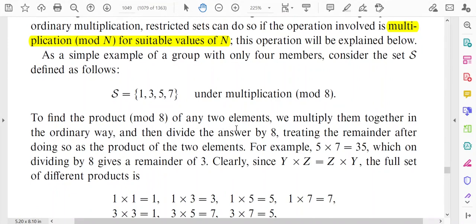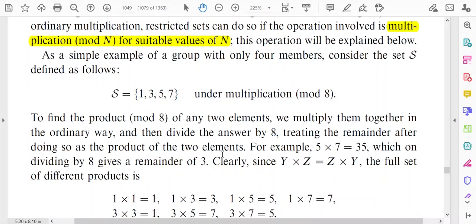So let us consider two elements, and to find the product of any two elements we multiply them together in the ordinary way and then divide the answer by 8, treating the remainder after doing so as the product of the two elements. So how to find the product? At first you just multiply them in ordinary multiplication. After the multiplication you have to divide the answer by 8, then there will be some remainder. So that remainder is the ultimate product.